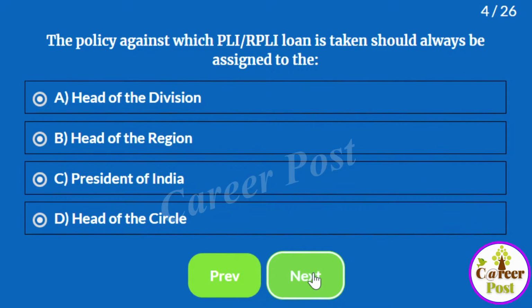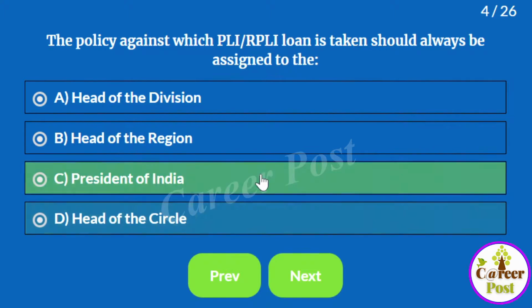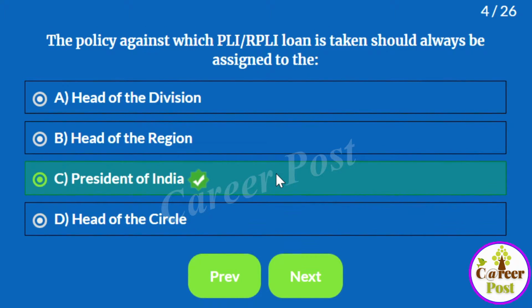Next question. The policy against which RPLI PLI loan is taken should always be assigned to: A. Head of the division, B. Head of the region, C. President of India, D. Head of the circle. That means whenever a PLI or an RPLI loan is applied, the policy bond will be assigned in whose name? The answer is, it will be assigned to the President of India. On behalf of the President, the loan will be granted to the customer or the insurant.